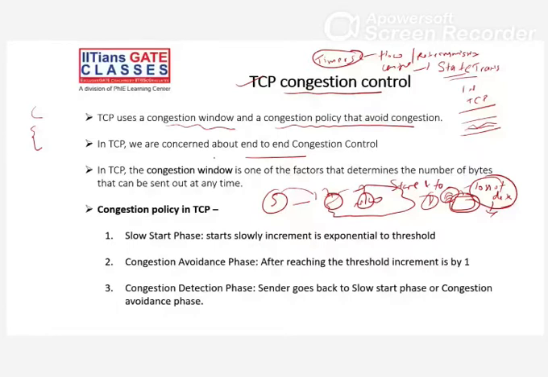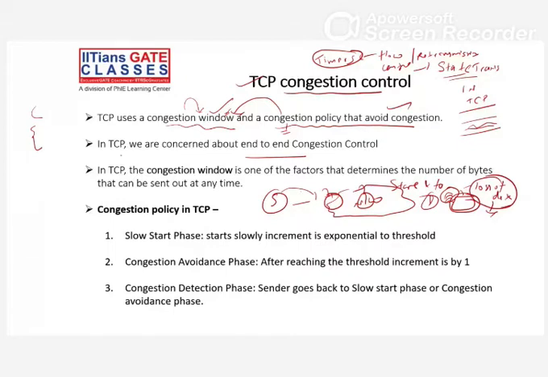Congestion window means how much data I have to send at any time. The sender knows how much data to send depending on some algorithms and techniques. We will discuss how we calculate the congestion window depending on some algorithm, or you can say congestion policies. So the congestion window will be calculated depending on the congestion. Mainly three policies are applied in a TCP connection to control or avoid congestion, right?